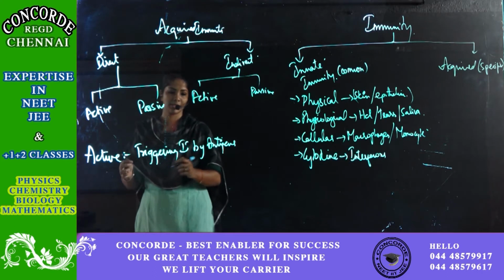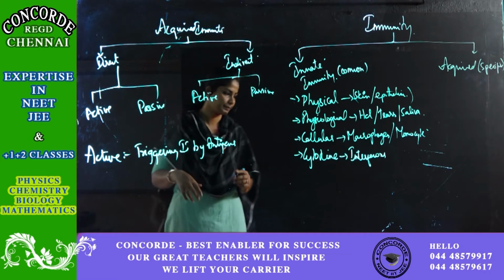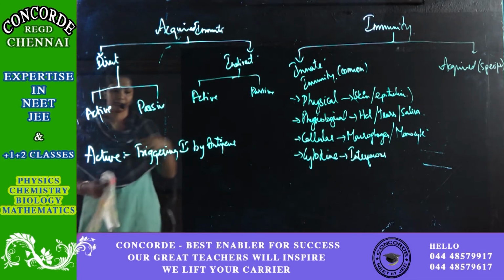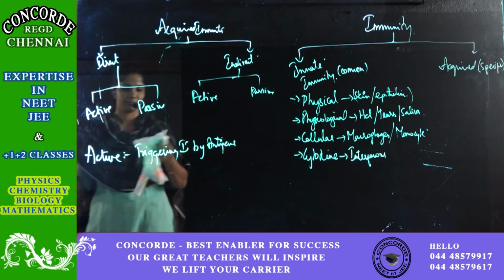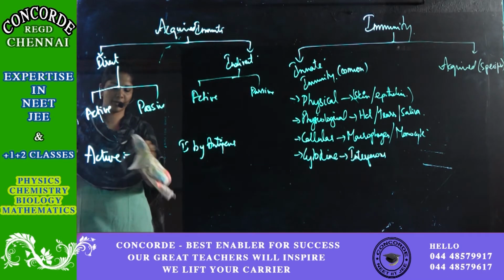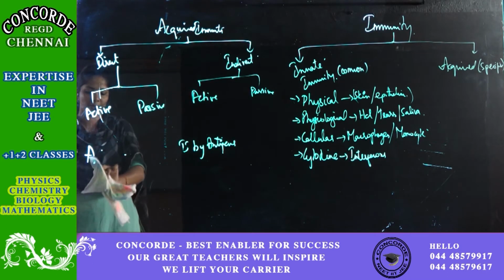Whereas passive means... I'll just write it as a difference, followed by which we can go here.